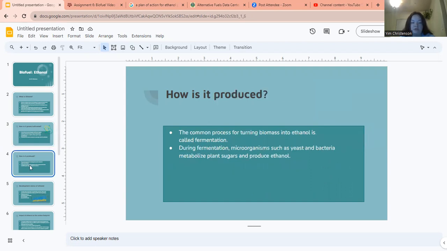And how is it produced? The common process for turning biomass into ethanol is called fermentation, and during the fermentation process, microorganisms such as yeast and bacteria metabolize plant sugars and produce ethanol.